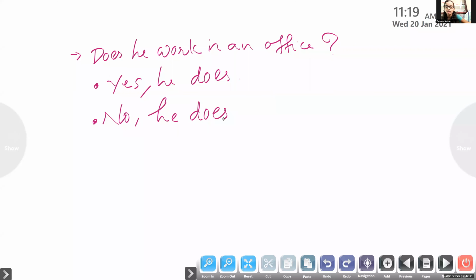See, children, after a comma, it's a must that you should use only the small letter to begin. Once you use a comma, the next step is you use a small letter to begin the rest of the sentence. Use small letters for pronouns, except I. I is always capital.